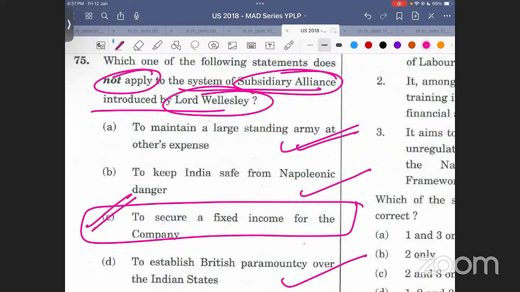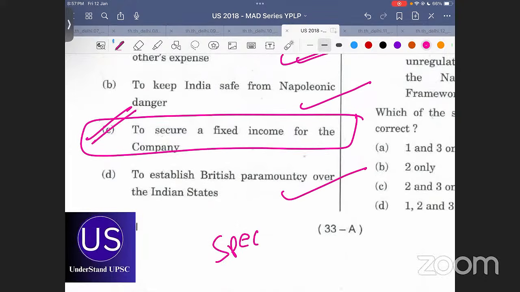All right, this is as it is given in Spectrum. People keep asking what we have to read for modern India. I'll tell you specifically the chapters and areas which are important from Spectrum. Read them and we'll be done with it. I'll most probably give notes as well. Do that much and it will be enough. Okay, let's go.